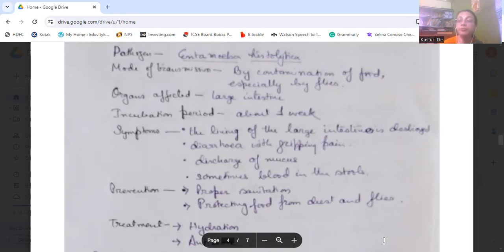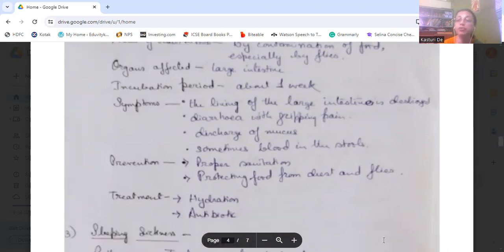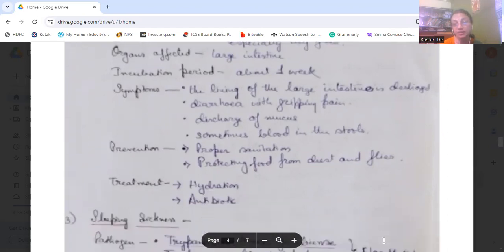Then how do we prevent this? Through proper sanitation and protecting food from dust and flies. And how it is treated? Through hydration and antibiotics are given.